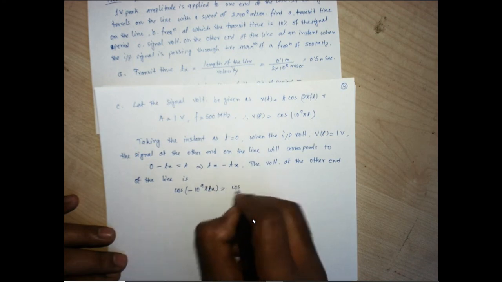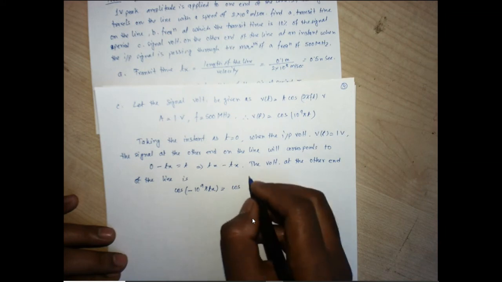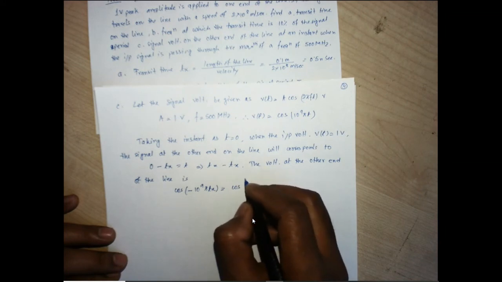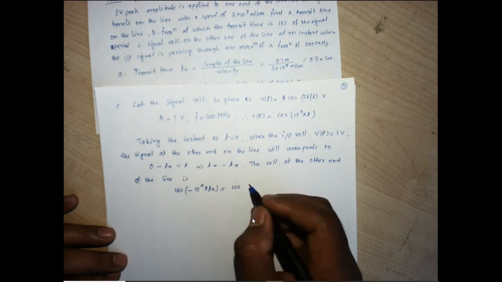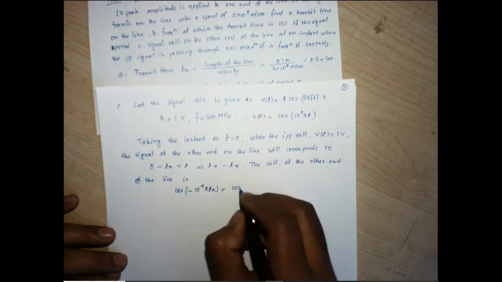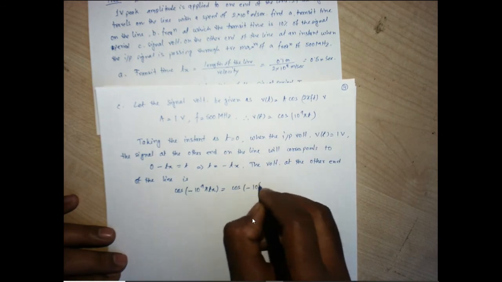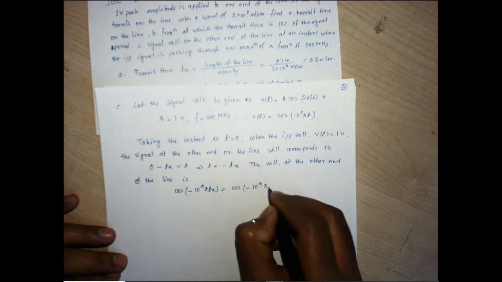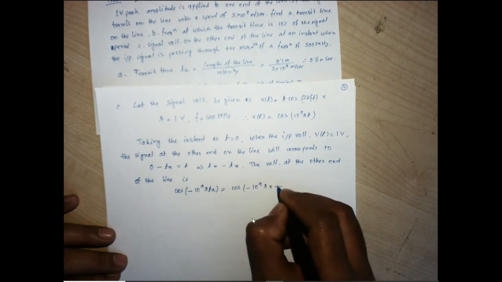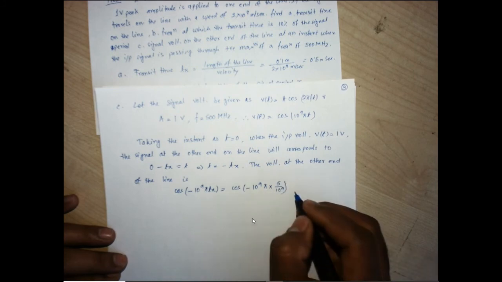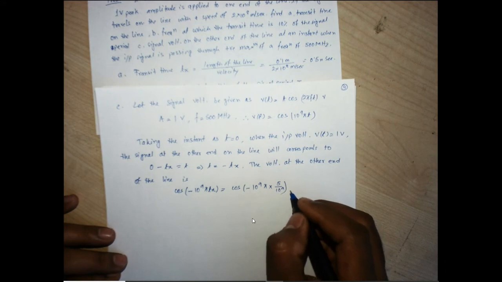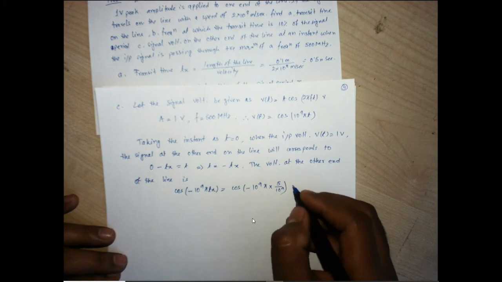Tx is 0.5 nanosecond, sorry, it is 0.5, not 5. So it is 10 to the power 9 pi into 0.5 nanosecond, that is 0.5 by 10 to the power 9.